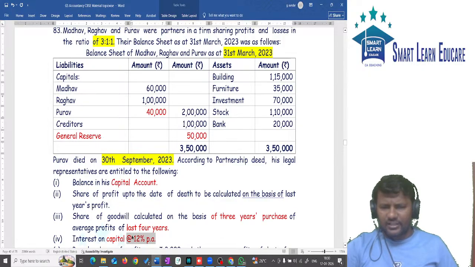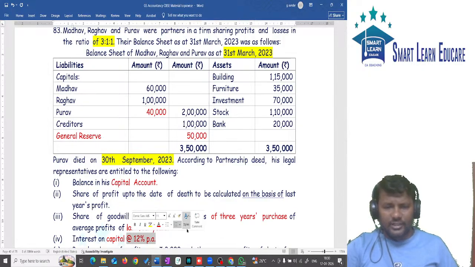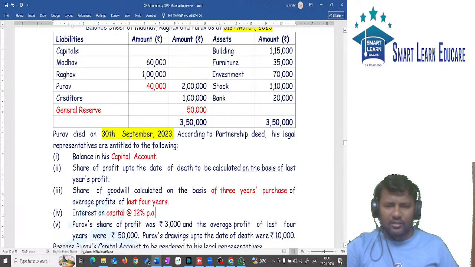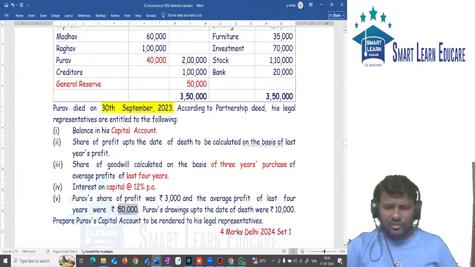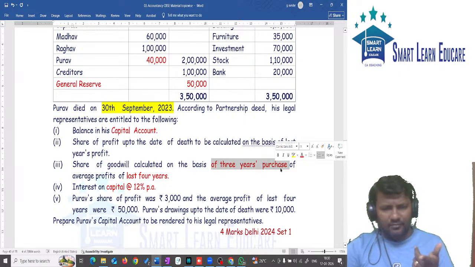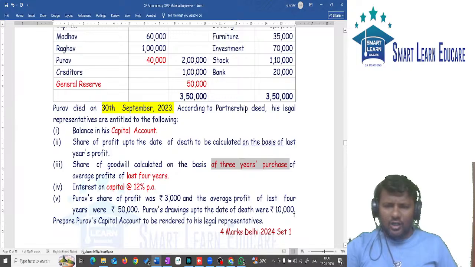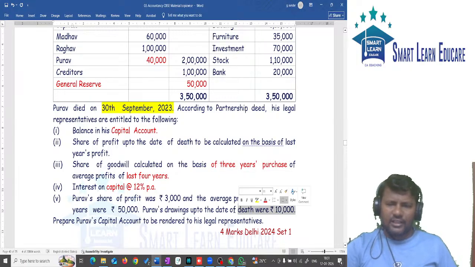Capital amount is 40,000. 40,000 into 12% into 6/12. You should calculate interest on capital. P's share of profit has been given in the question. P's share of profit was 3,000. Average profit is also given, and the average profit should be multiplied with the number of years of purchase. P&L suspense is also given. You will get goodwill. For goodwill, you should pass the entry from gaining partners to sacrificing partner. Also drawings is given. Drawings is 10,000, which will come on the debit side of the executor account.